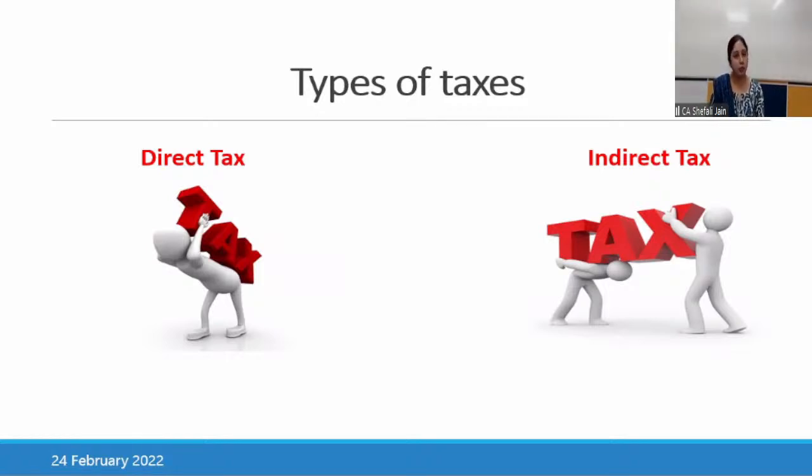You have to take it from the manufacturer, has to take it from the wholesaler. Then when wholesaler has to supply it to the retailer, wholesaler takes the tax amount from the retailer and pays it to the government exchequer. Similarly, retailer then sells it to the ultimate consumer. Then he takes it from the ultimate consumer and he deposits it with the government.